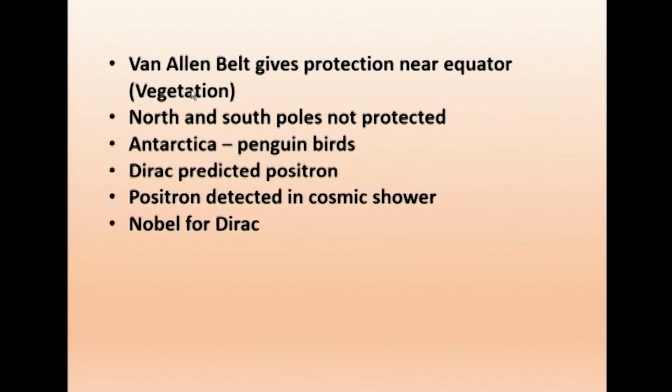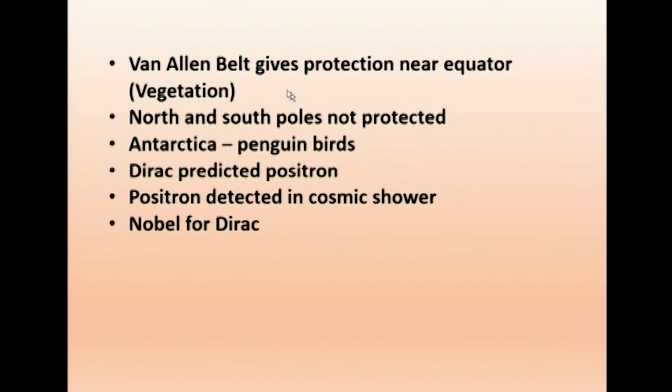The Van Allen belt gives protection near the equator. Near the equator we get protection, that is, the cosmic radiations do not enter near the equator, and that is why we get all types of vegetation near the equator, because there is no cosmic radiation. Whereas the north and south poles are not protected. The cosmic radiations easily enter the north pole and south pole, and therefore we do not have so much vegetation there. In Antarctica, the south pole, you find penguin birds, which are able to survive the cosmic radiations there.